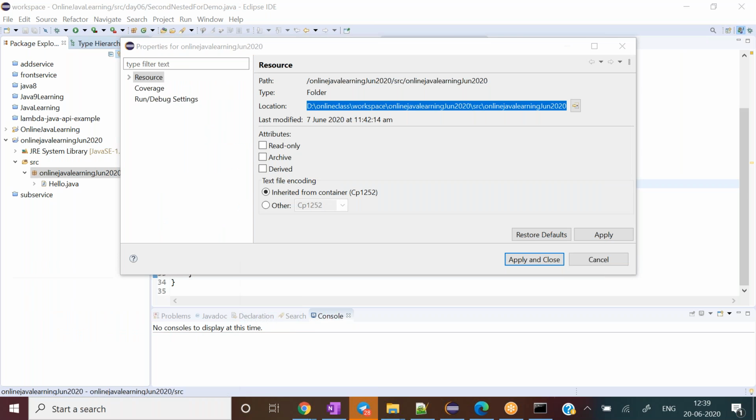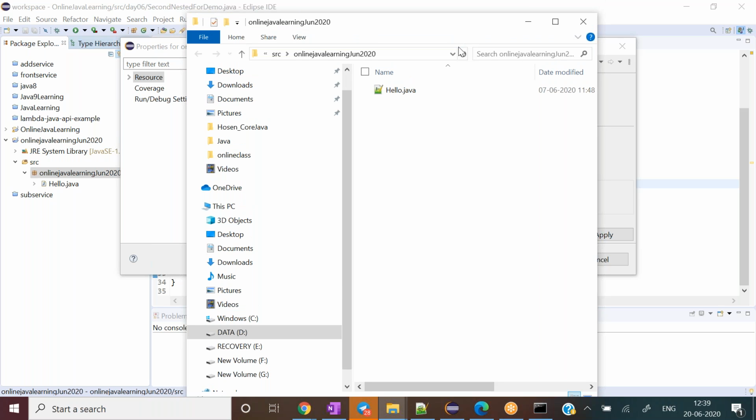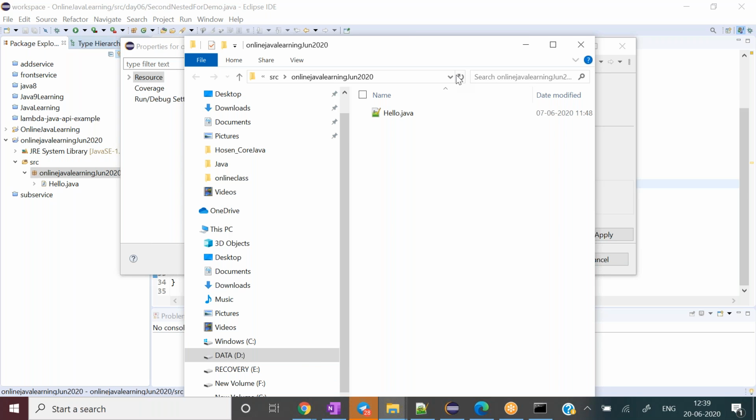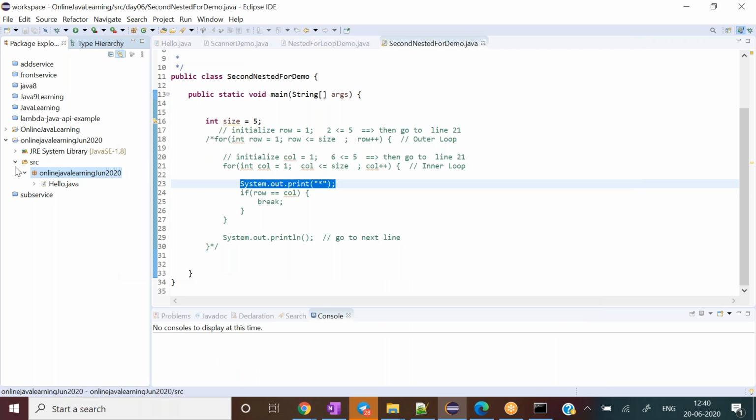See here, there is the hello.java file, but the .class file is not maintained here. So how is the IDE doing it? It is doing the same thing behind the scenes, and you can see where your .class file is going in the IDE.